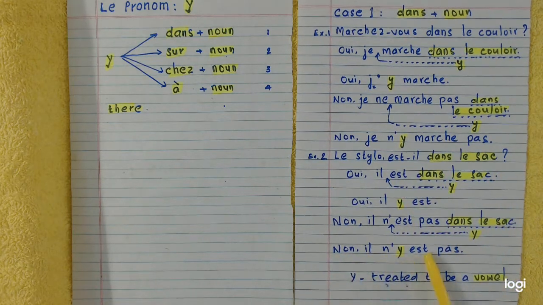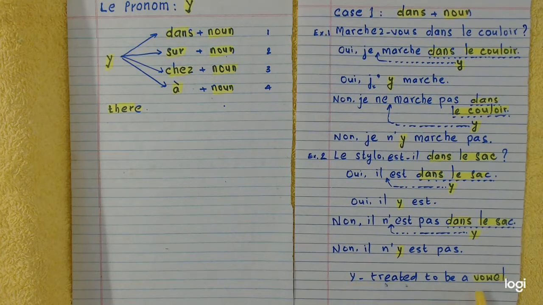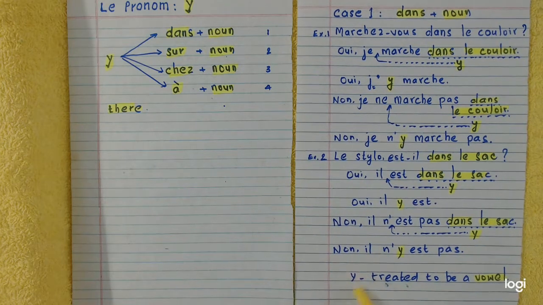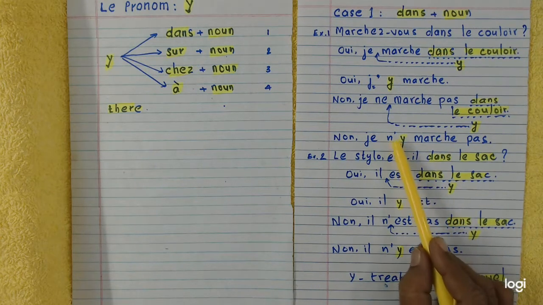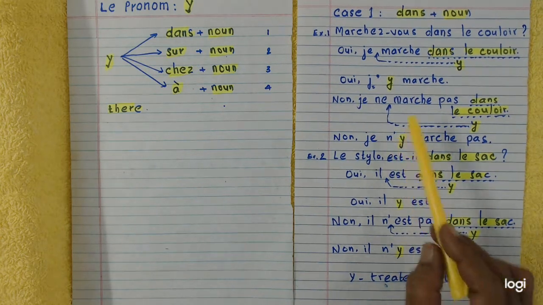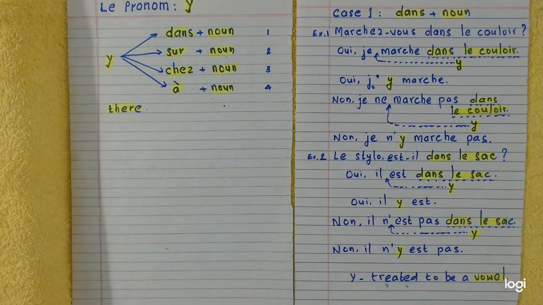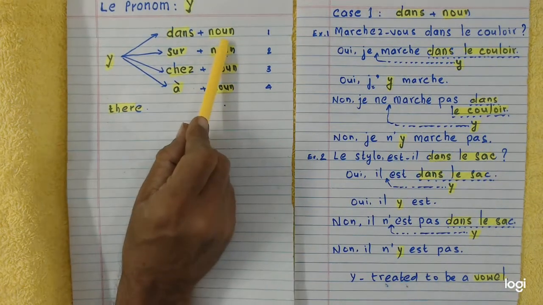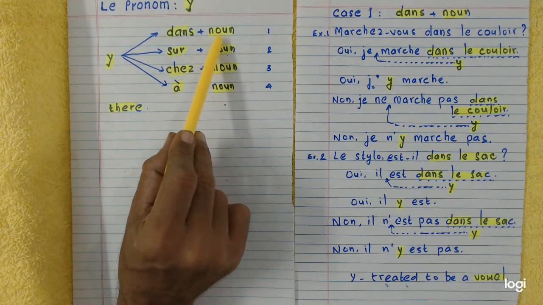No, it is not there. Fine. So remember, this Y is treated to be a vowel. That's why you write this N apostrophe instead of N-E, J apostrophe instead of J. Fine. Now this application of Y is over, pronoun Y is over.